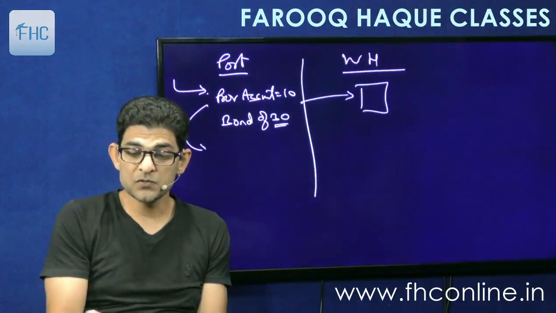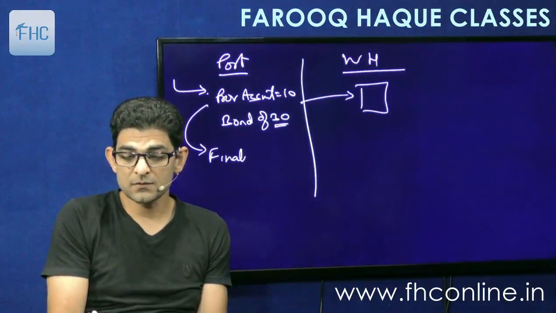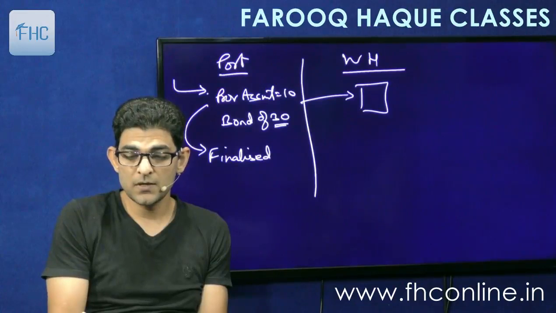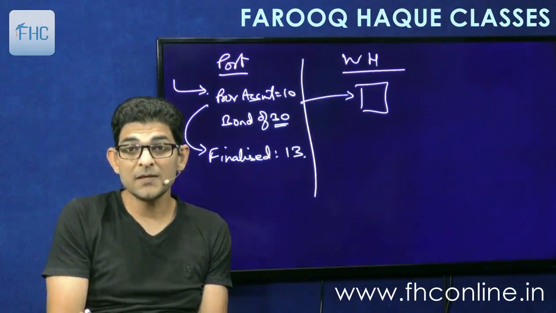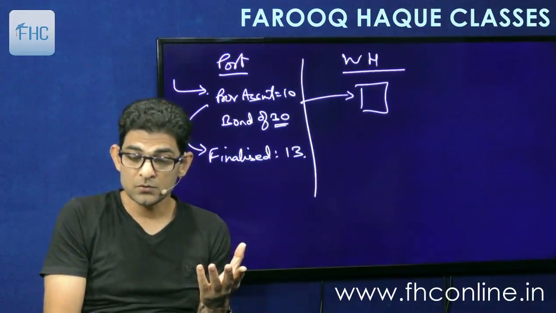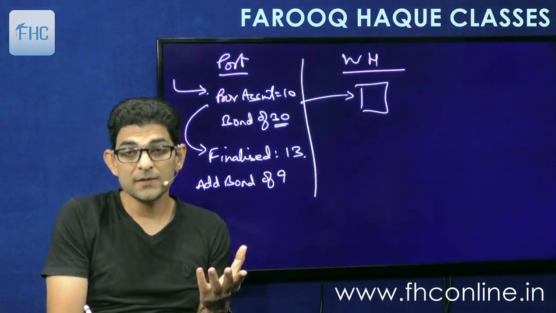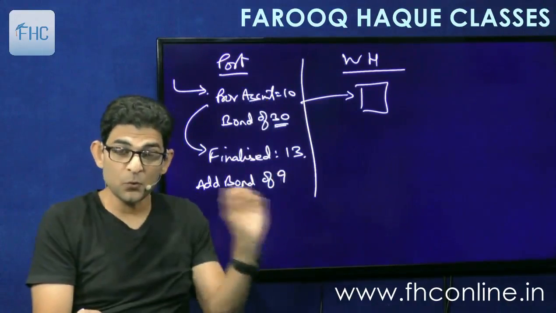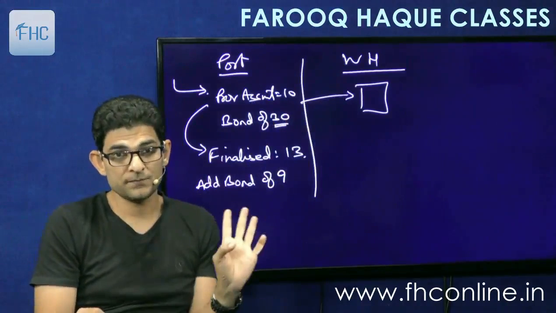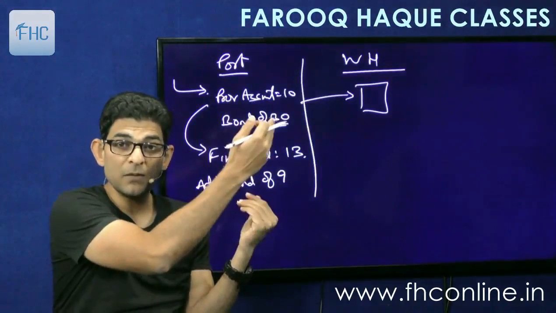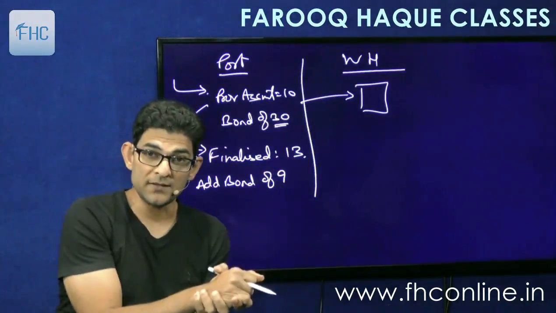Then when this provisional was finalized, and finalization is 13, we'll again file an additional bond of 9. Okay, so this is happening at the port only, and the goods are still in the warehouse. So this happens at the port. You have to file a bond of 30 and then a further bond of 9.